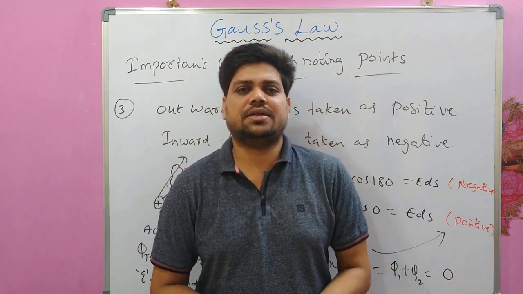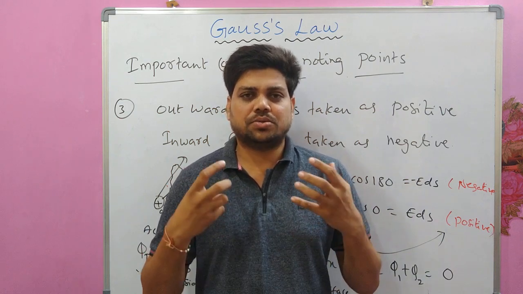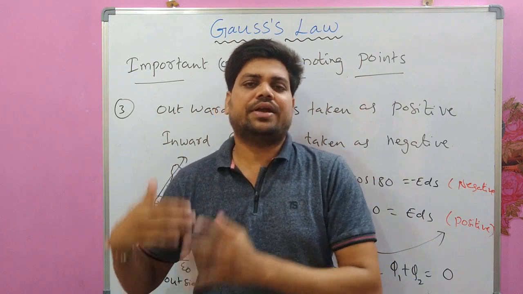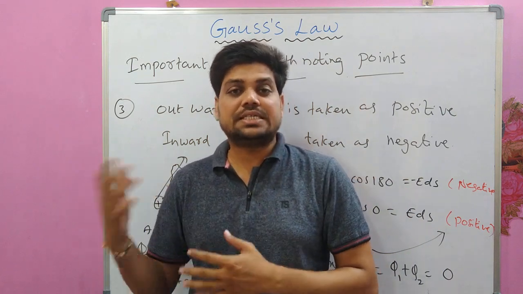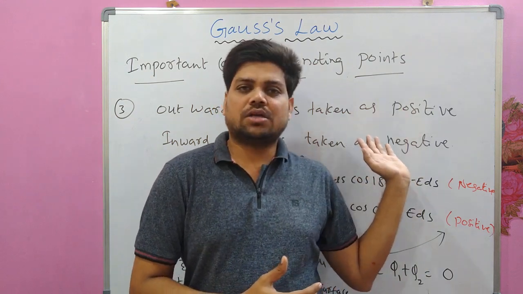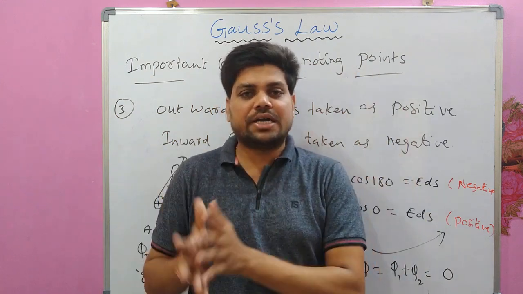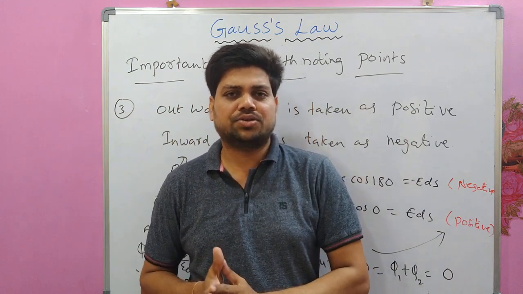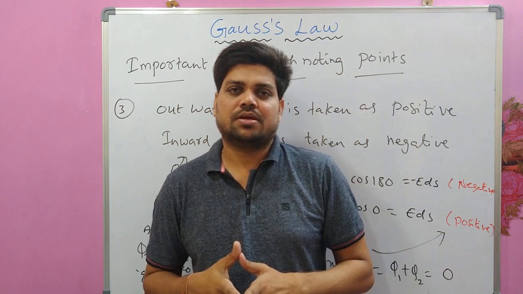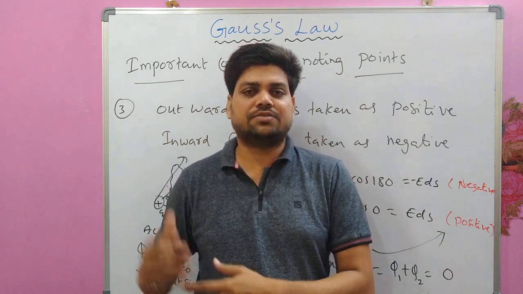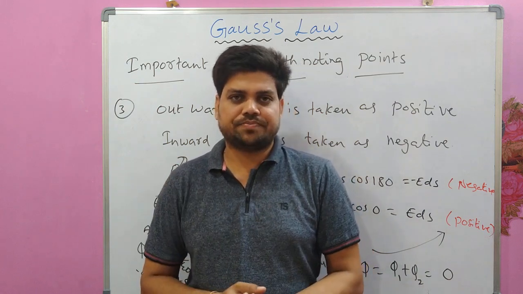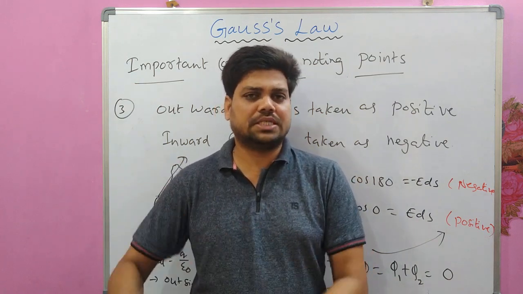In the next lecture, I would like to discuss the differential form of Gauss law and different types of charge distributions and densities. This is Gauss law in integral form, integral E dot ds equal to Q by epsilon naught, which we have discussed till now. We will see the differential form of Gauss law, as well as different types of charge densities and distributions, and some numerical problems in the next video lecture.